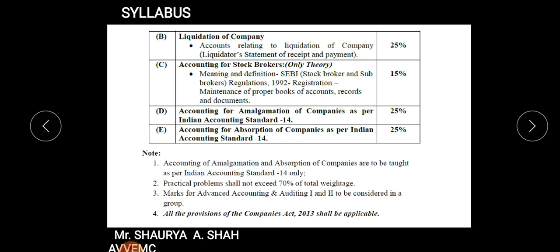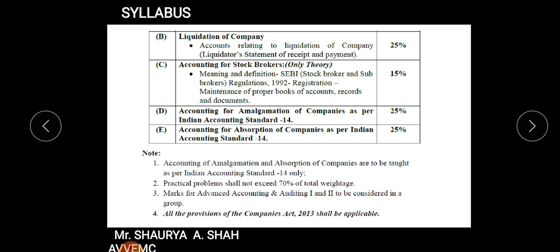SEBI regulation 1992 registration. Remember, SEBI was registered in the year 1992. So if I quickly ask you in which year SEBI was registered, you need to remember 1992. Maintenance of proper books of account, records and documents. Then you need to study the various concepts of stockbroker, who is known as a stockbroker, who is known as a sub-broker. So all those things you need to study. It is completely a theory chapter, only a short note comes from this chapter.